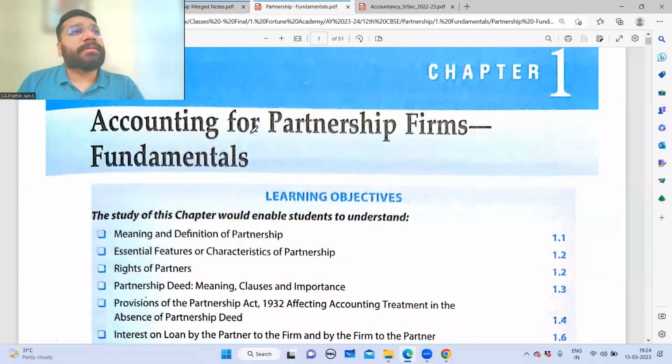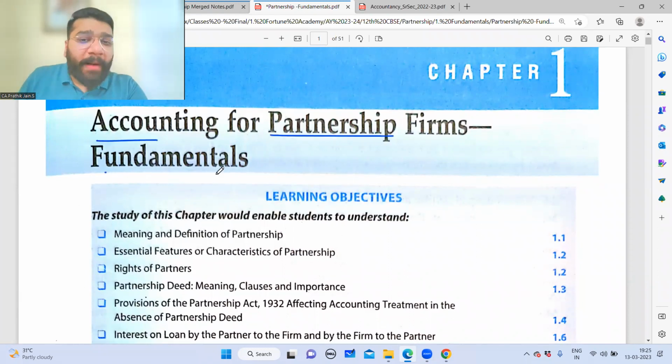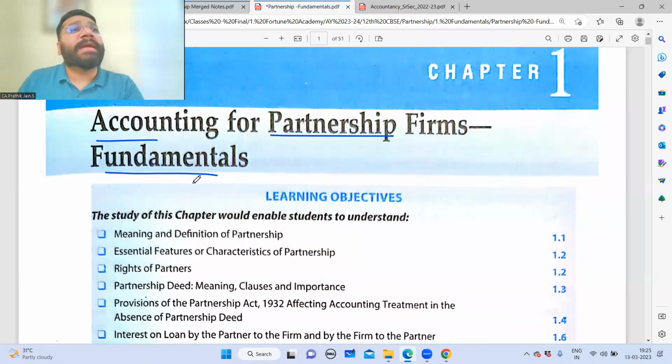So the first chapter under the partnership series that we're going to see is basically accounting for partnership firm fundamentals. In other words, we're going to see the fundamentals of partnership firm. Before we even understand what fundamentals are, we have to first understand what a partnership firm is, and why a partnership firm exists in the first place. So that we have to understand.